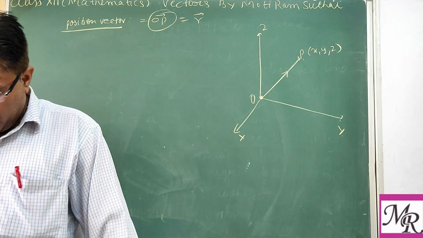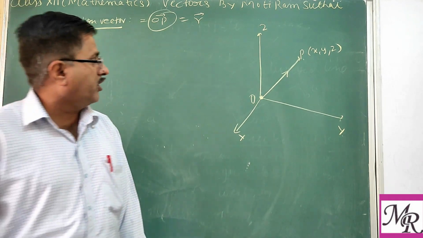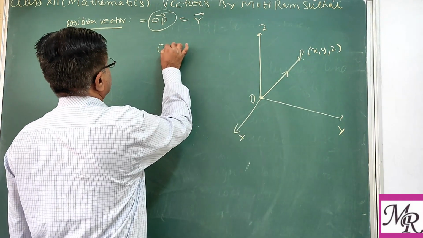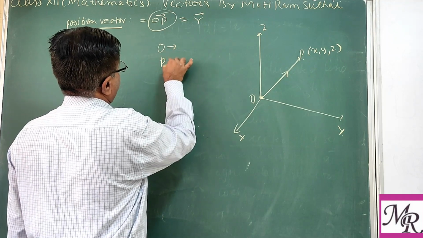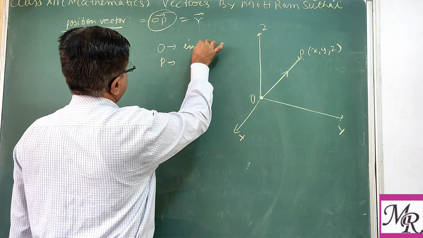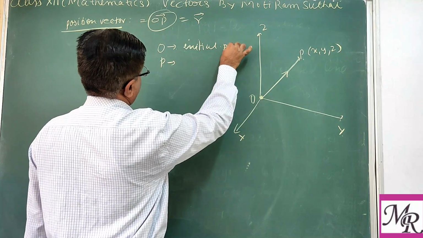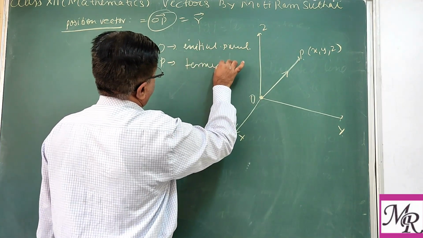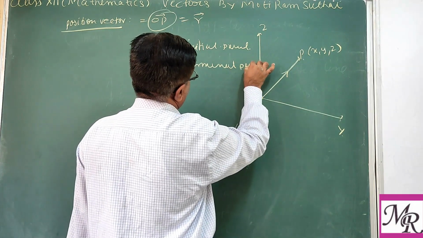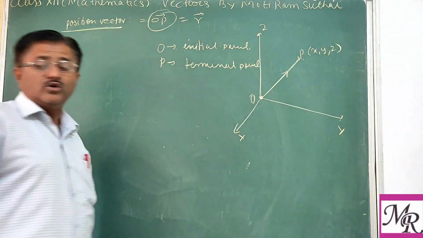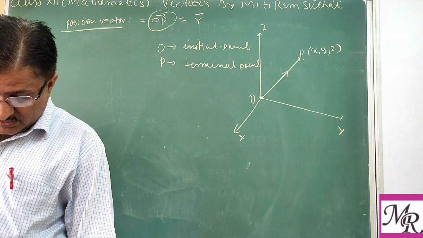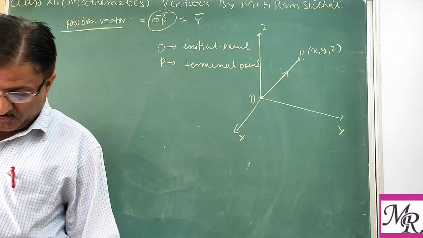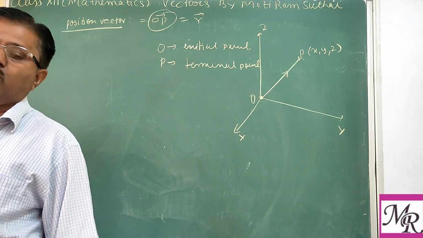OP has O as its initial point and P as its terminal point. So OP is called the position vector of the point P with respect to O.